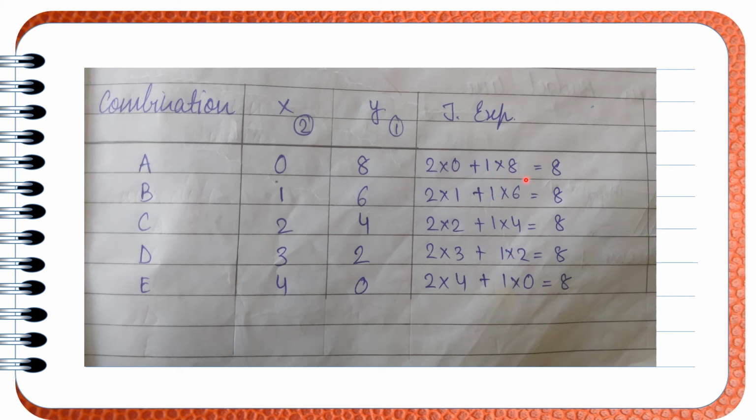So we can see every time we get the same expenditure. This is how we can draw the schedule. This is the shortcut just to draw the schedule. You can see the ratio is the same, and the ratio is Px upon Py. So what is the price of X commodity? 2. So I have taken it 2. What is the price of Y commodity? 1. So I have taken it 1. Here the total money which we have in the pocket is 8 rupees. So we can see the same expenditure is coming.